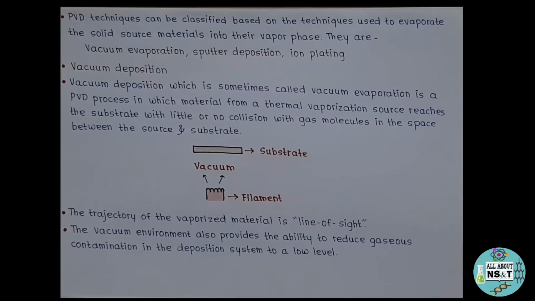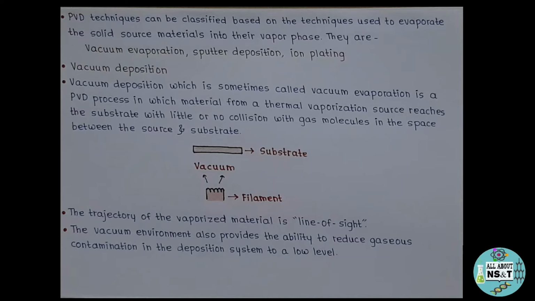PVD techniques can be classified based on the techniques used to evaporate the solid source materials into their vapor phase. That means depending upon how the source material is vaporized, the PVD techniques are classified into different categories, and they are vacuum evaporation, sputter deposition and ion plating. But for today we'll just study vacuum evaporation, and in our upcoming videos we'll study sputter deposition and ion plating. So first, let's learn about vacuum deposition in detail.